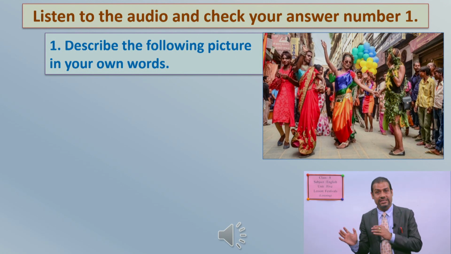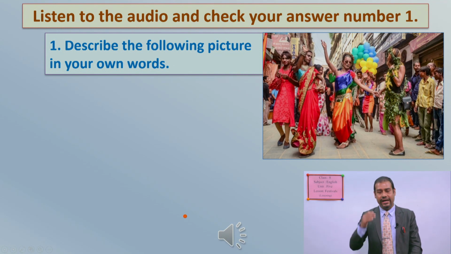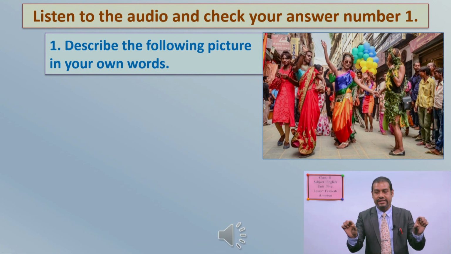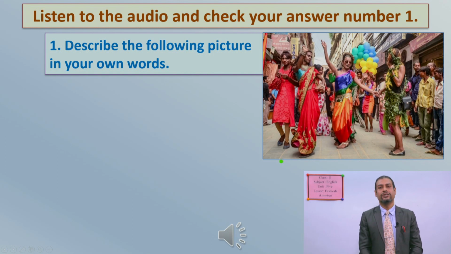That's why you have to listen to it very carefully, and if you have any mistakes, correct, and if you have missed something, you can add, okay, so listen to it very carefully. And after this, I will show you a model paragraph about this picture, Gai Jatra. All right? So listen to it and check your answer number 1.